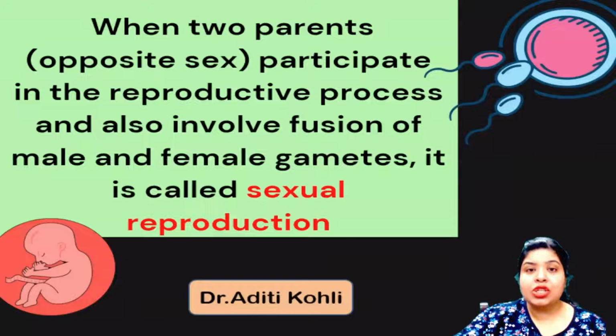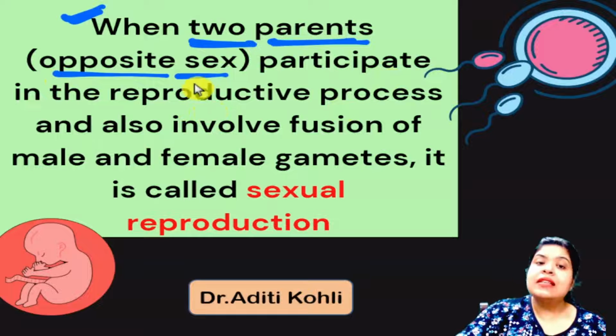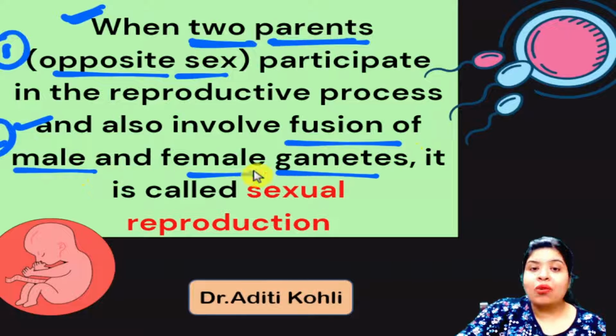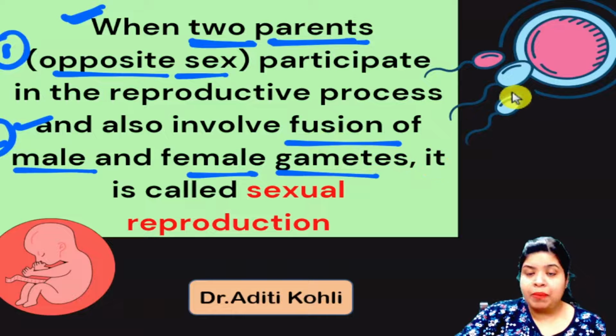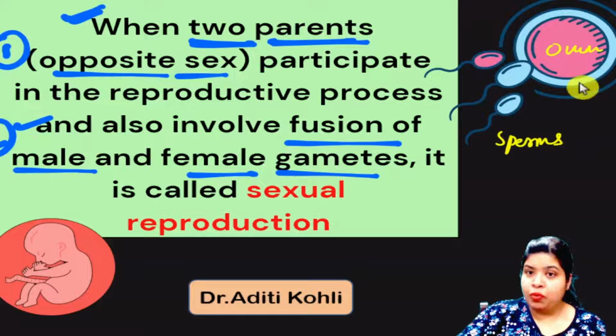Next is sexual reproduction. Sexual reproduction involves two parents, of opposite sex, participating in the reproductive process, and this is the first point. The second point is that it also involves the fusion of male and female gametes. When the male and female gametes fuse, for example in human beings the sperm and the ovum, the zygote is produced.